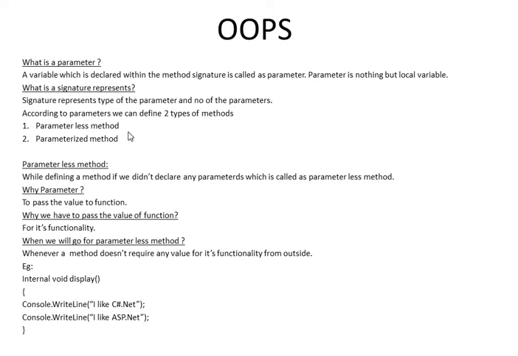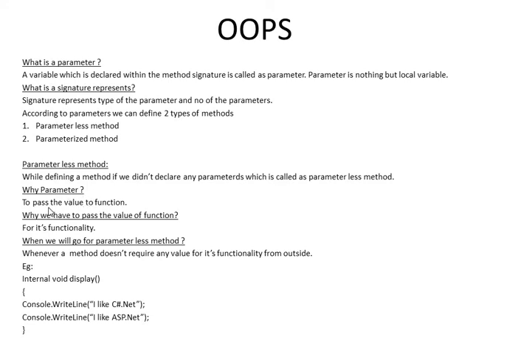According to parameters, we can define two types of methods: parameterless method and parameterized method. A parameterless method means that while defining a method, if we didn't declare any parameters, it is called a parameterless method. That means when we define the method, there are no parameters. We didn't declare any parameter to that method. That is called a parameterless method.